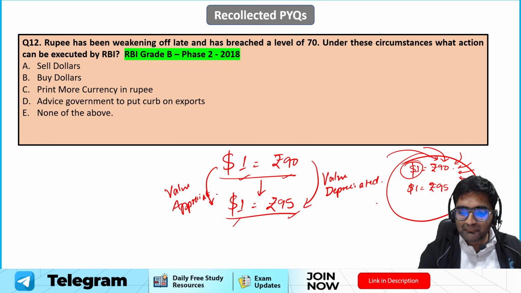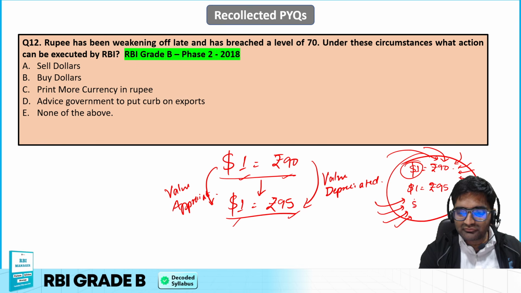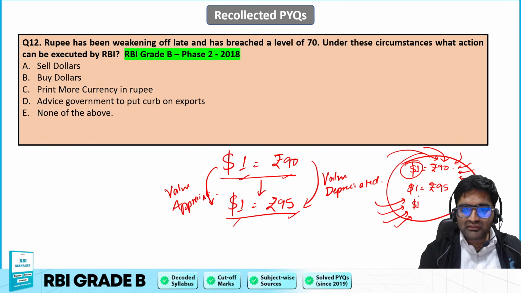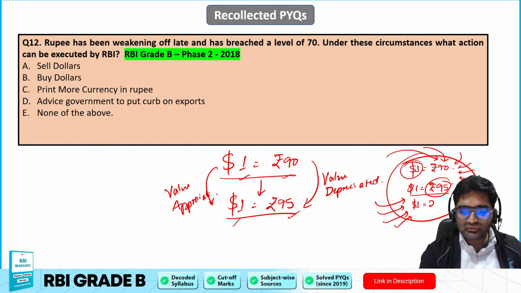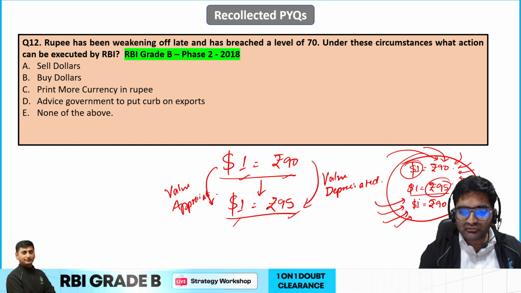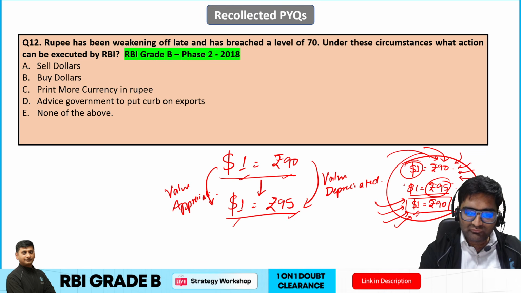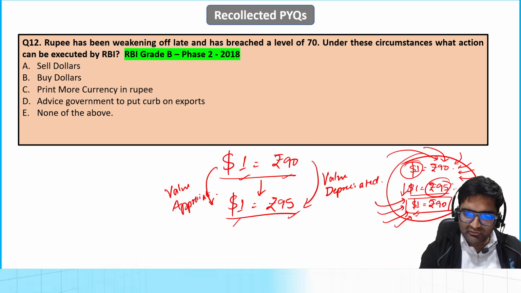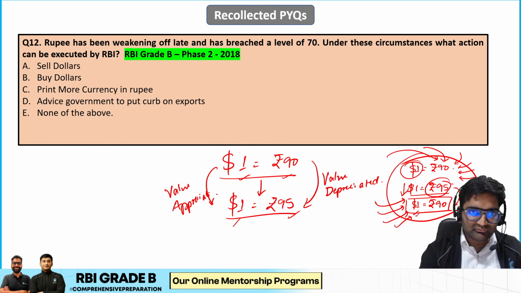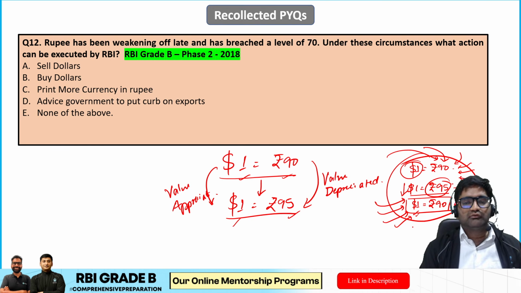If you are supplying some dollars into the economy, there are already so many dollars, right? I'm getting dollars very easily, so I'm not inclined to pay 95. So to ease out this situation, we will have to supply some dollars so that the demand of dollars reduces. If the demand reduces, the price automatically comes down, isn't it? So this is what can be done.